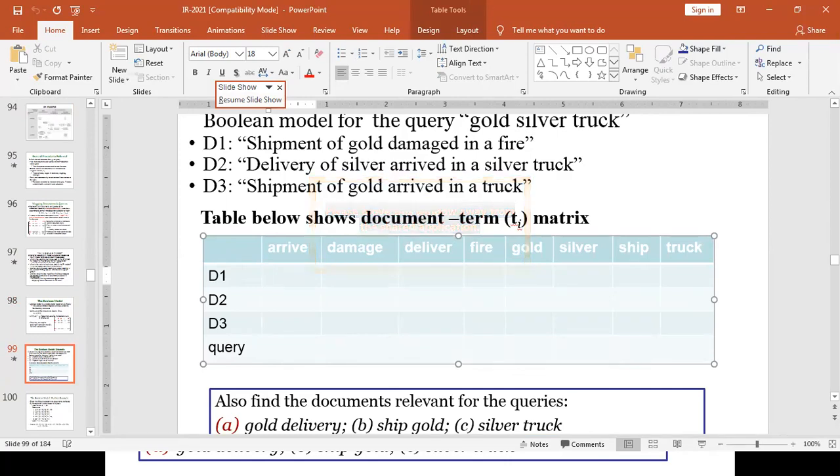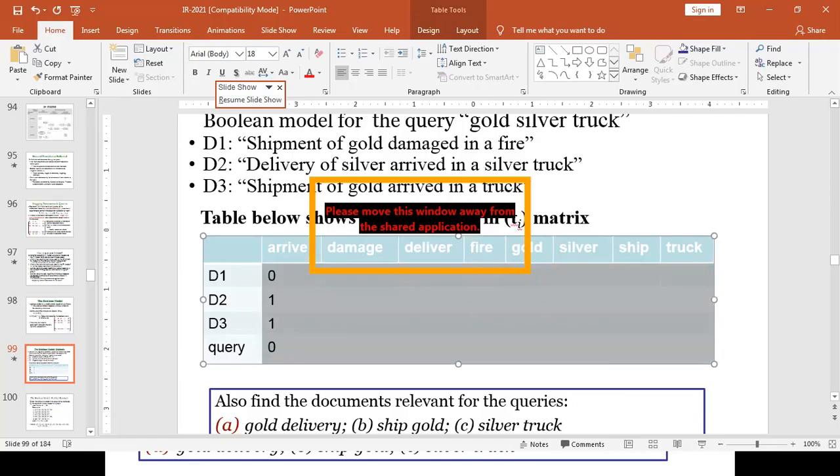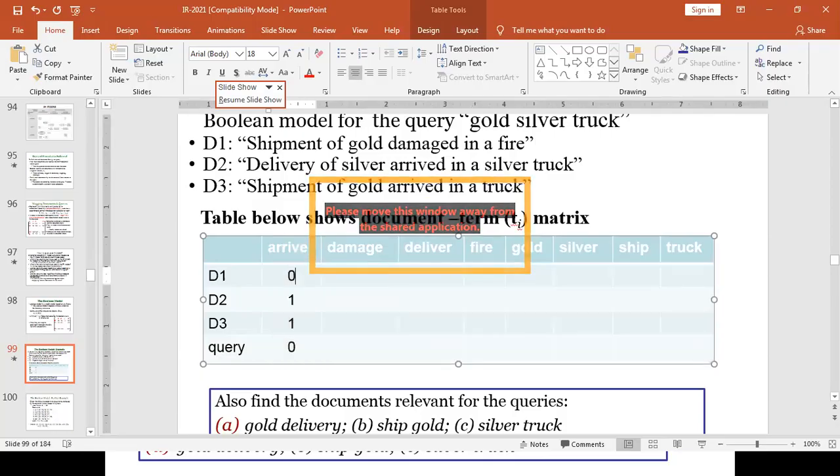So for the first document 0, but for the second and third documents 1 1, and within the query we didn't get it. So the term arrive appears in documents 2 and 3, but not in document 1 or in the query.